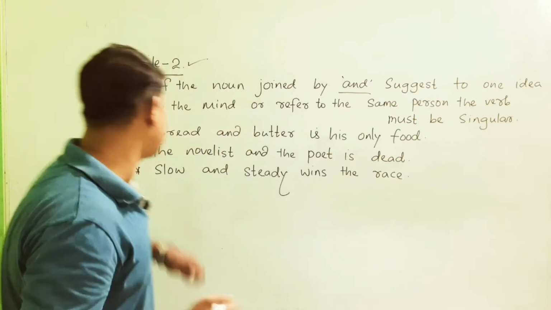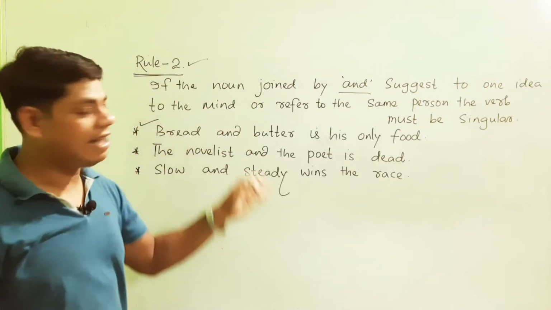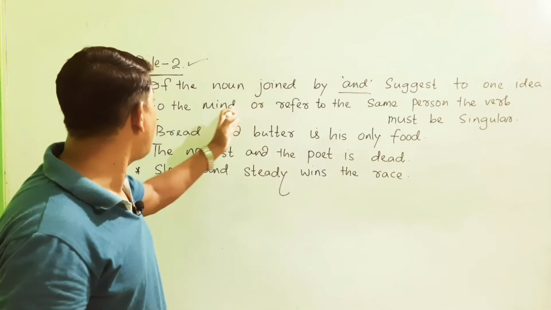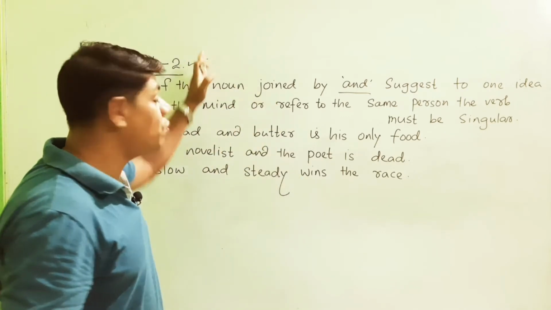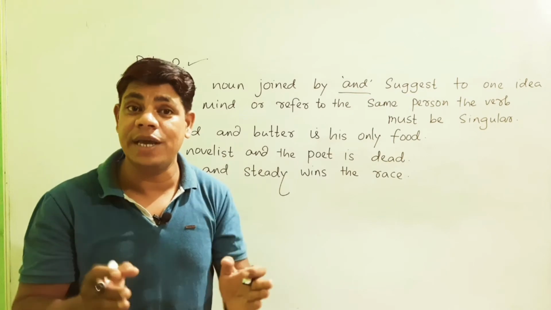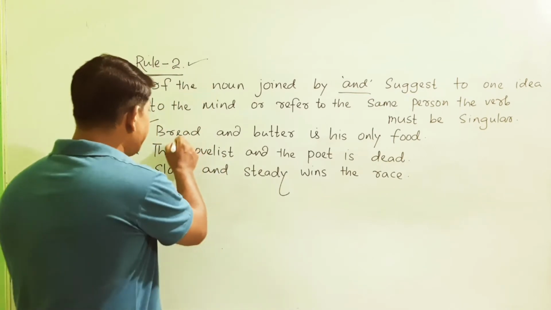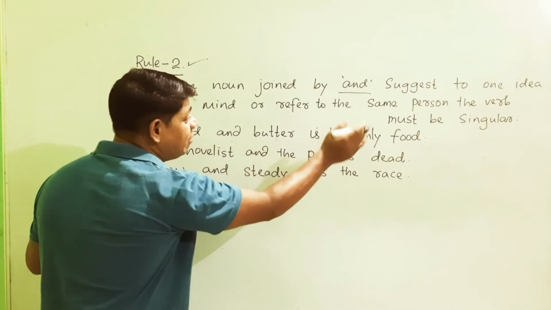So friends, I have got three examples here. From these examples, you can understand how rule number 2 works, or what is the meaning of the second rule. That is, bread and butter is his only food.